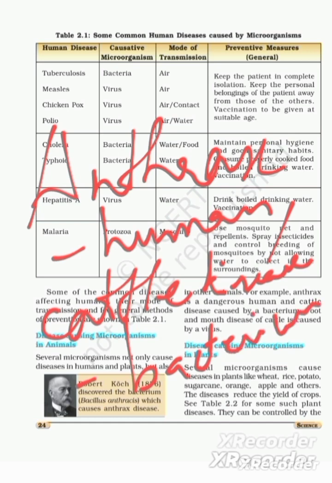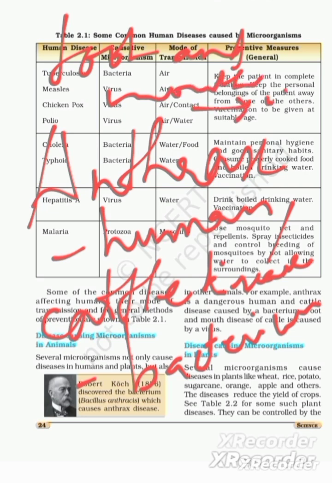And the second one is foot and mouth disease, which is caused by a virus in cattle again.